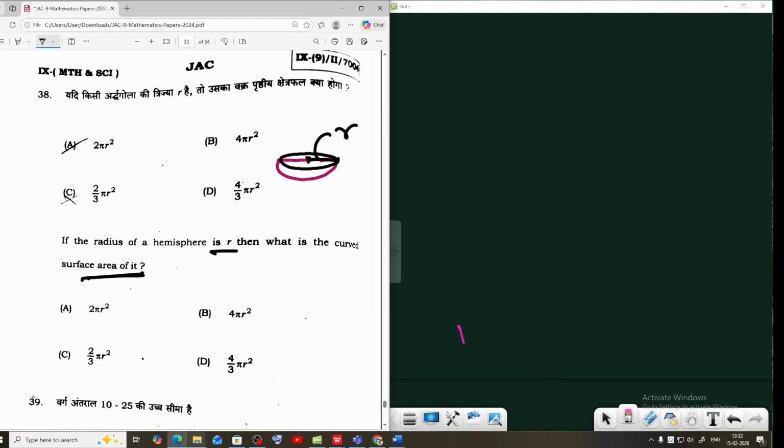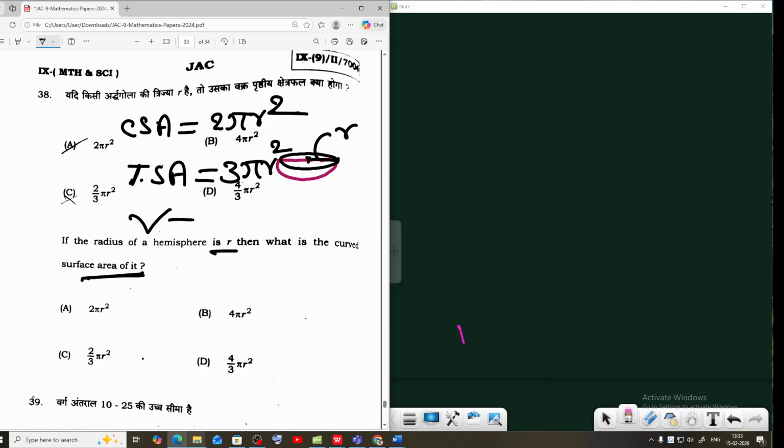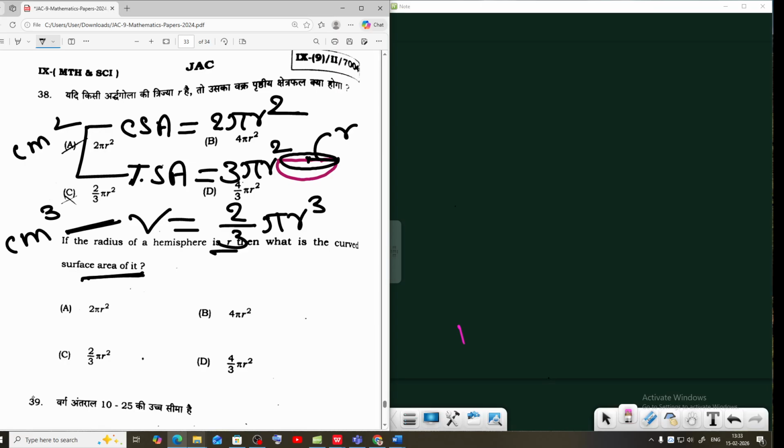First we can write these three formulas. CSA of hemisphere is 2 pi r square. TSA is 3 pi r square. Volume is 2 by 3 pi r cube. The SI unit of CSA and TSA is area, centimeter square, and for volume it is centimeter cube. For radius r, CSA of hemisphere is the option, CSA first.